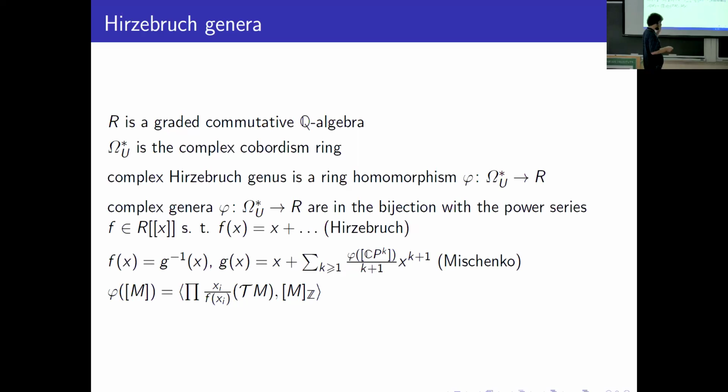Okay, so we have genera and corresponding power series. What's the equivariant extension of these genera? We can similarly consider the complex cobordism ring of T^k-invariant equivariant manifolds. We consider stably complex manifolds with the action of a torus. We fix a torus T^k and consider manifolds with some action of the torus.